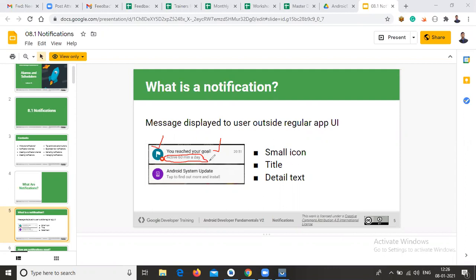So regularly we display these three components: one is an image, that means a small icon, another is the title, and one more thing is the description. Based on our app requirement only, we can display the remaining properties. So generally it is the combination of small icon, title, and detail text. Okay, so it is the notification.